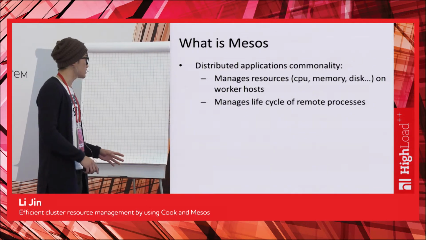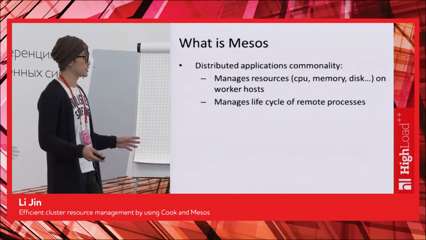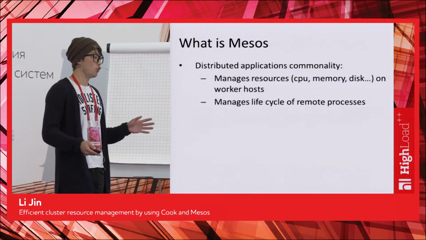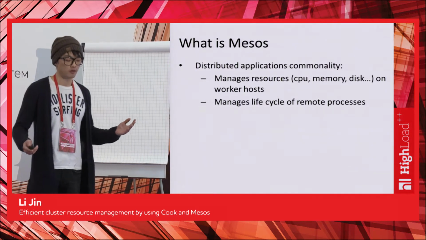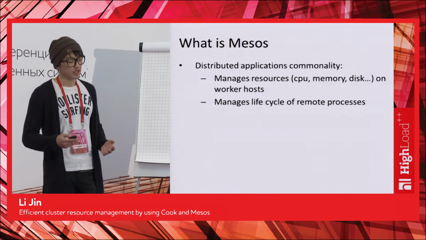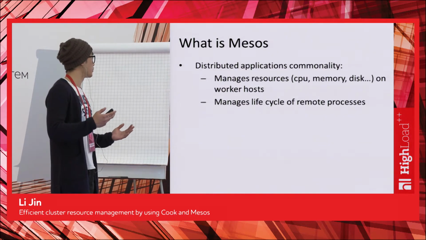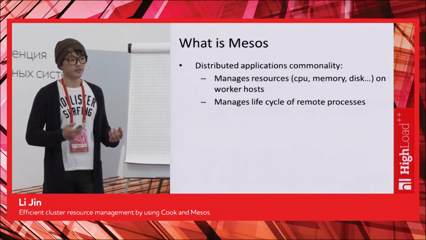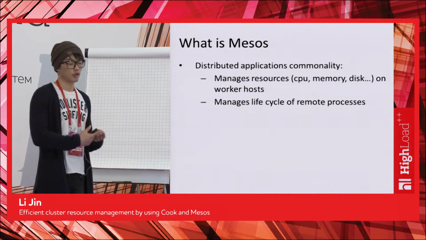The second thing is that these applications need to manage the life cycle of those remote processes. They need to know when a process starts, when it completes okay, and when it fails. This might sound easy, but think about it in a distributed environment, with all the cases of network partition. Hosts can disappear, hosts can be overloaded and not responding.